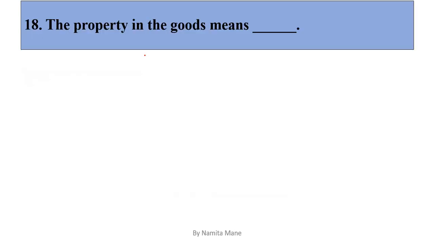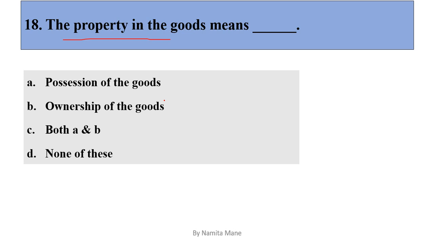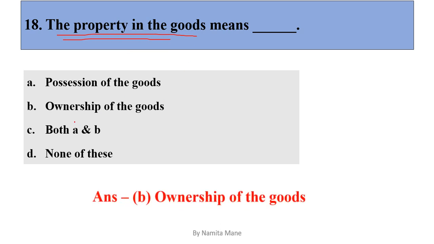Question number 18. The property in the goods means possession of goods, ownership of goods, option C both A and B, or option D none of this. So property in goods means ownership of the goods. So correct answer is option B. The property in the goods means ownership of goods.